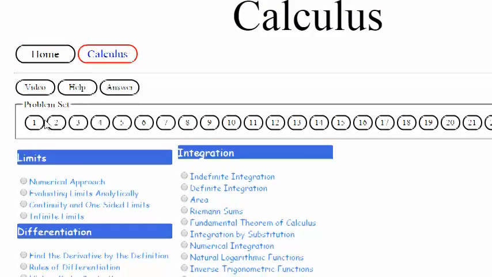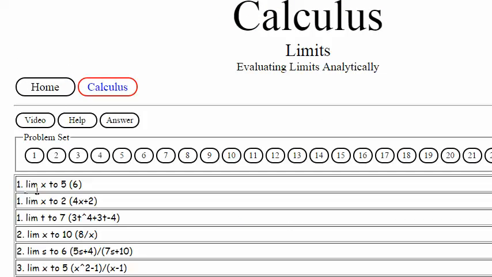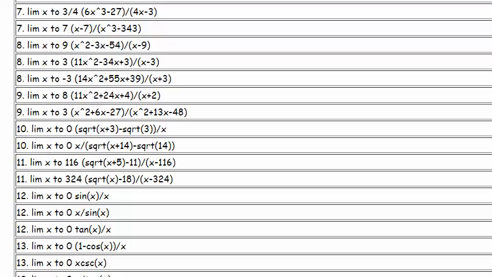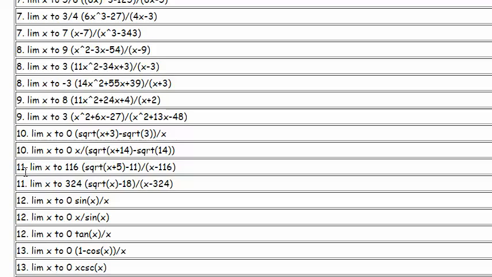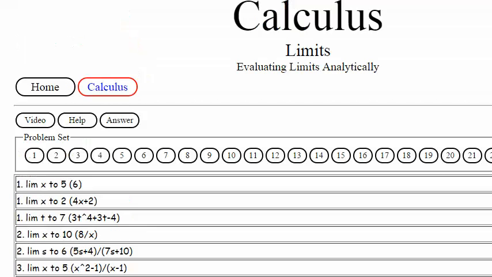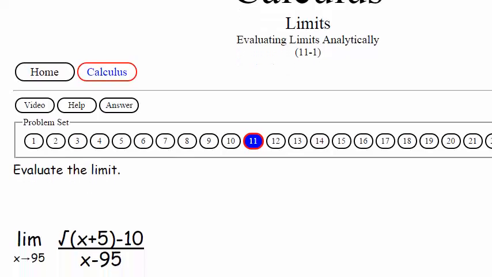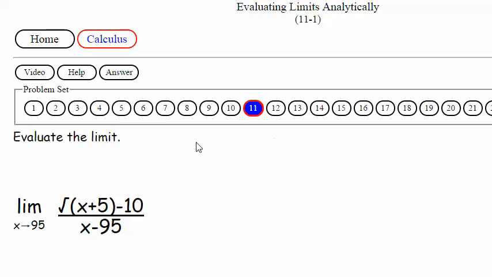Working some calculus, and we're in evaluating limits analytically. I believe on this section here, I got to take a look. We're going to be doing these guys here. Okay, 11. So let's click on that. I have to look at that to make sure what's going on. Okay, so we're still dealing with these radicals, and I'm going to tell you how to deal with them.